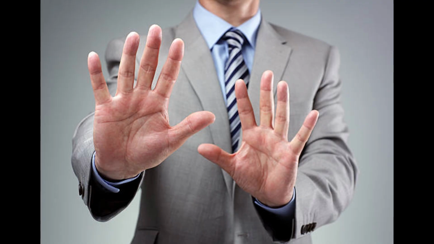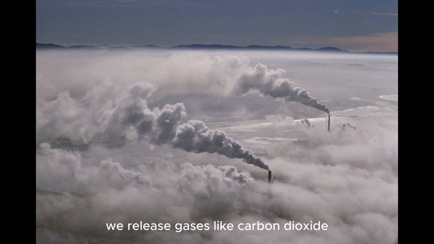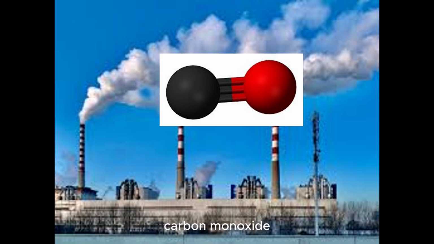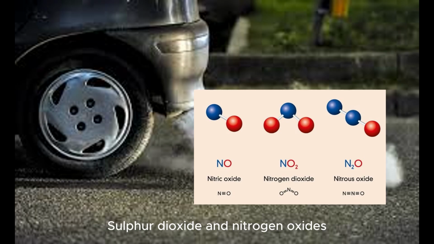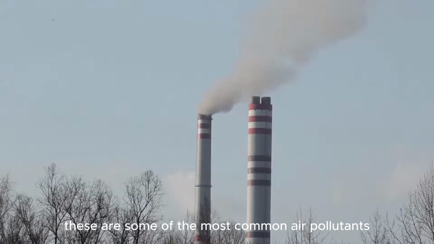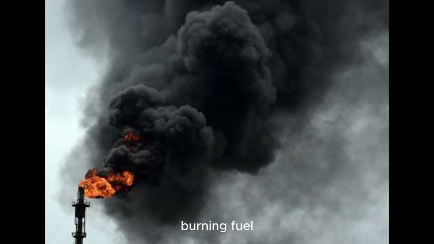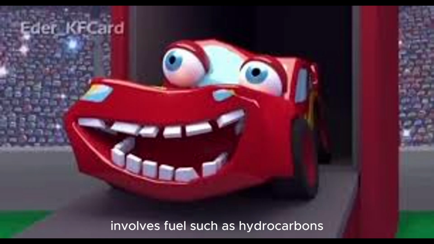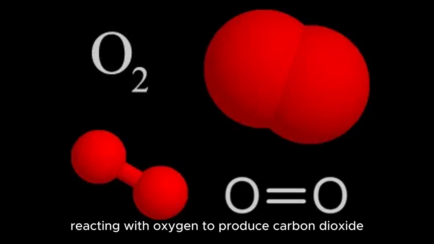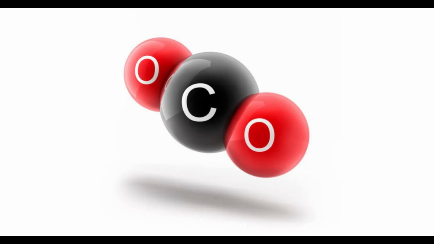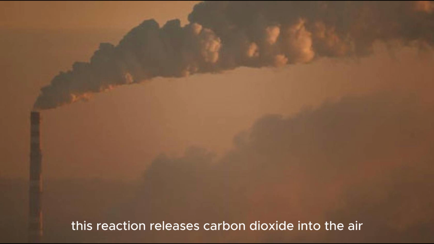Now, let's talk about the chemistry side of it. When we burn fossil fuels, we release gases like carbon dioxide, carbon monoxide, sulfur dioxide, and nitrogen oxides. These are some of the most common air pollutants. Here are a few simple chemical reactions involved. Burning fuel, like gasoline in cars, involves fuel, such as hydrocarbons, reacting with oxygen to produce carbon dioxide and water. This reaction releases carbon dioxide into the air.